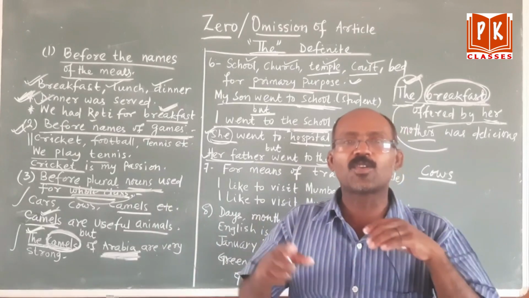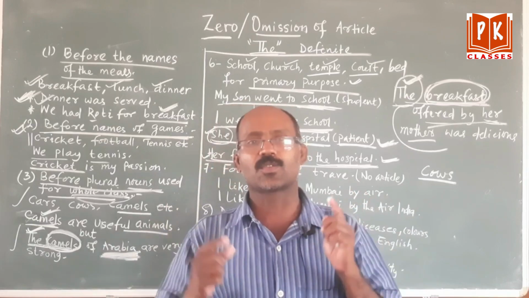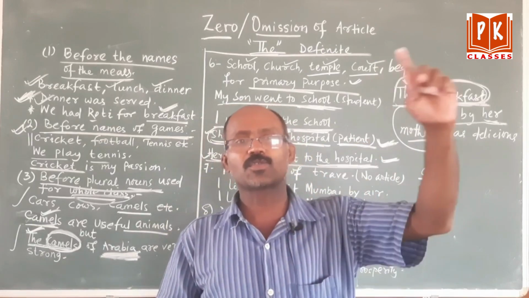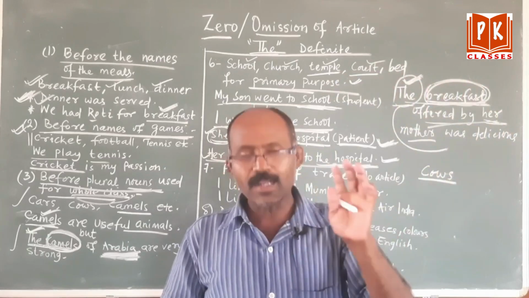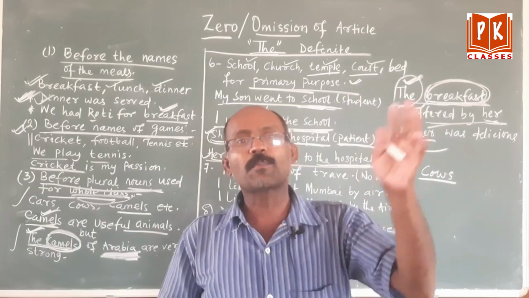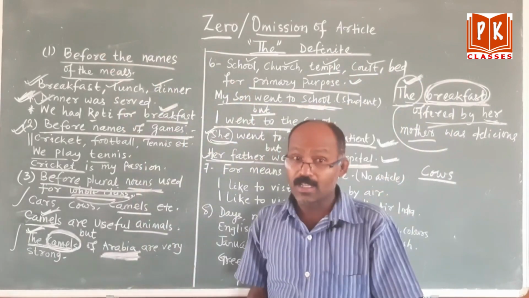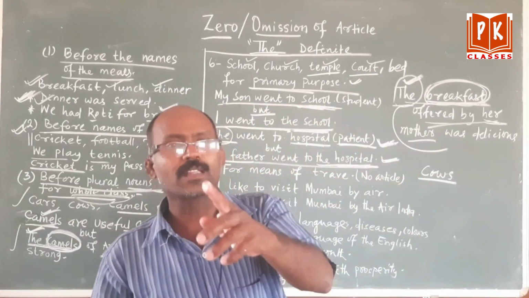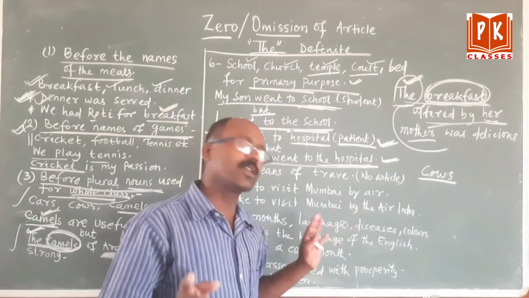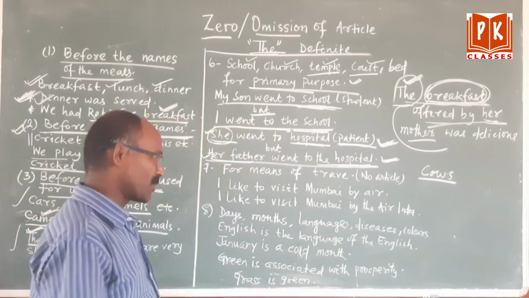So I go to the temple means occasionally I go to the temple. But my mother goes to temple means the primary purpose. Why is she going to the temple? To pray, to worship. So the primary purpose is being fulfilled. If the primary purpose is being fulfilled, then there is no need to use the. If it is not fulfilling the primary purpose, then you can use the temple. Okay, clear? Have you understood?